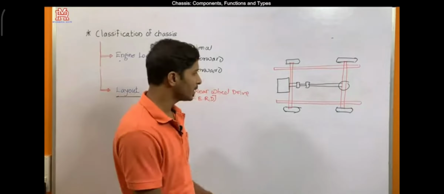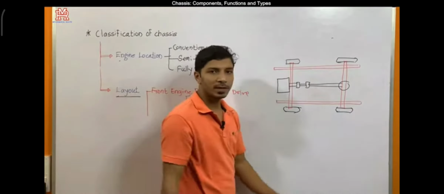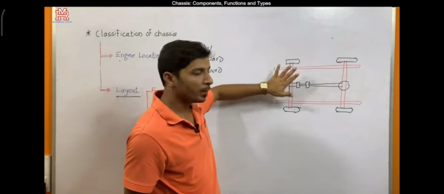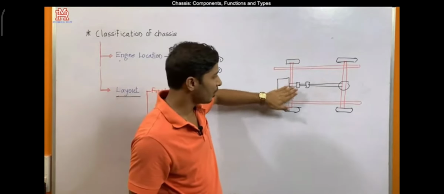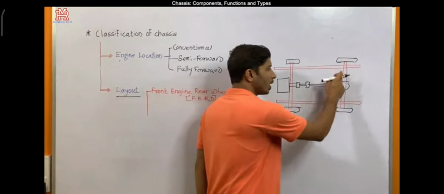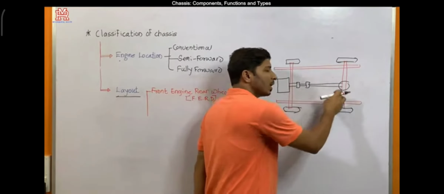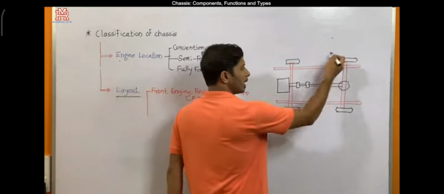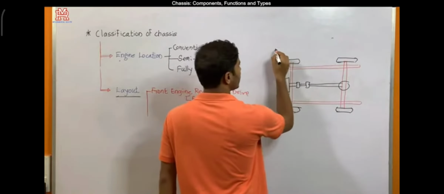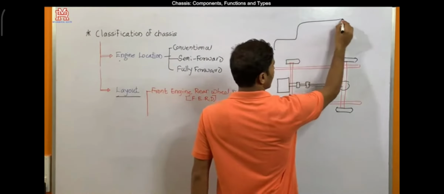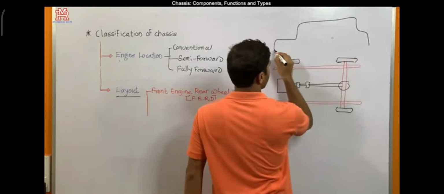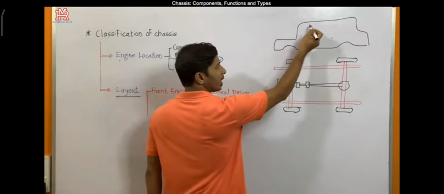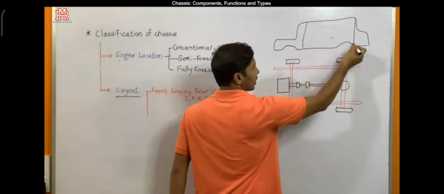For example, if the engine and some components are mounted at the front side, the load will be transferred to the front side. However, a few components are also mounted on the middle portion and the rear side, and the passenger space is provided at this portion. If this is the body and the engine is mounted here, then this is the passenger space.